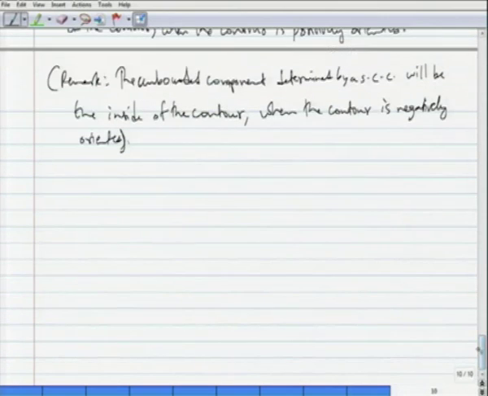With this, we will first see a very preliminary version of Cauchy's theorem.